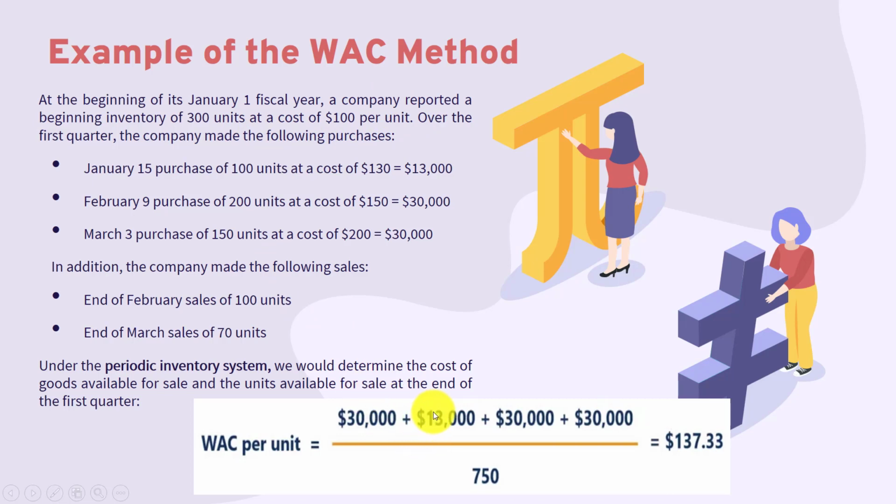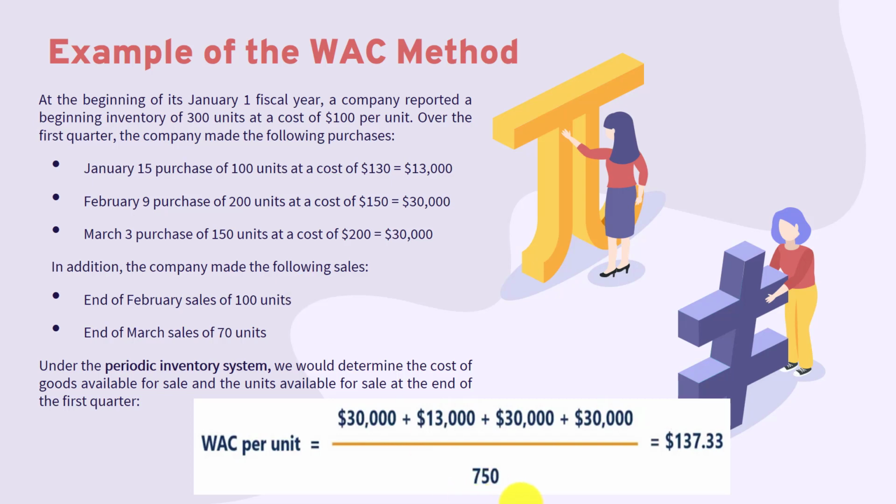Then the 13,000 is January 15, that is 100 units at a 130 cost per unit. Then we will add each purchase in our formula, that is our total cost of goods available for sale. Then 750 is the total units in this fiscal period.